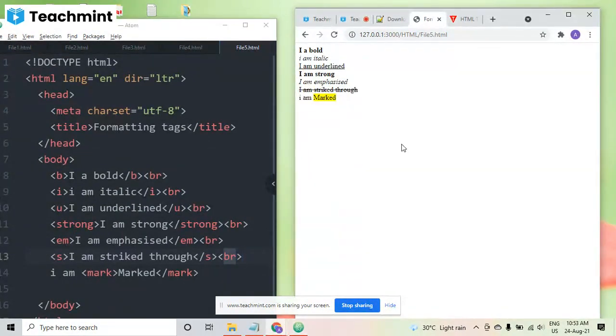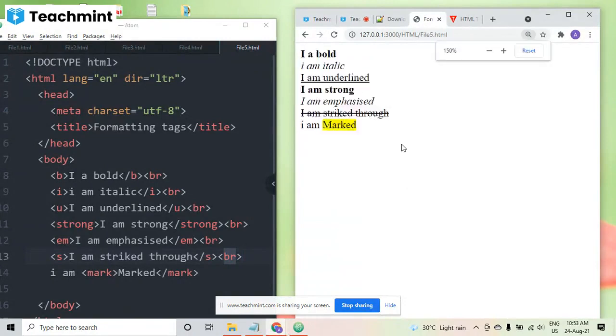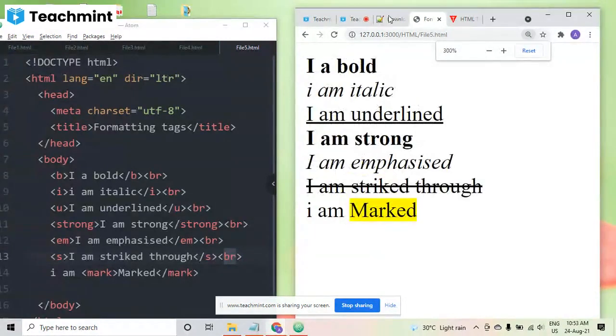I am zooming in by pressing Control plus. So now it is at 300%. You can see bold is this way, italic, underline, strong, emphasize, strike through.